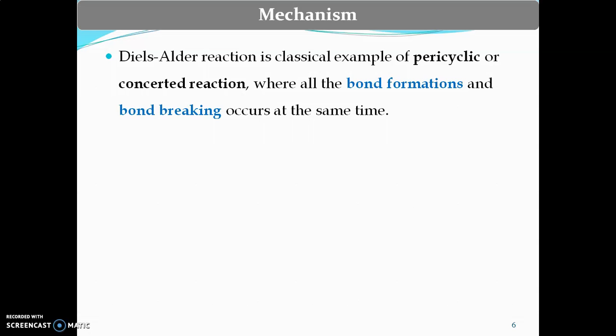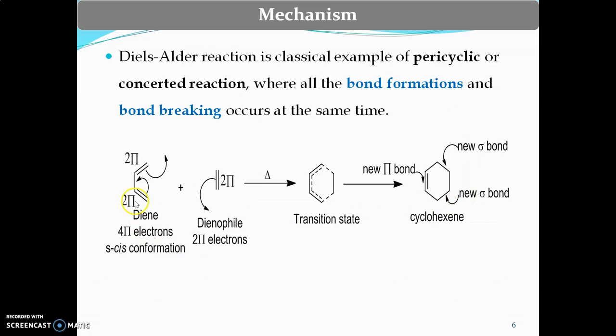Mechanism. This is the possible answer of mechanism for Diels-Alder reaction. As it is a classical example of a pericyclic or concerted reaction, all the bond formation and bond breaking occurs at the same time. Here this is your diene, where 2 pi bonds are separated by a single covalent bond. It is a 4 pi electron containing system. This is the dienophile, a 2 pi electron containing system.